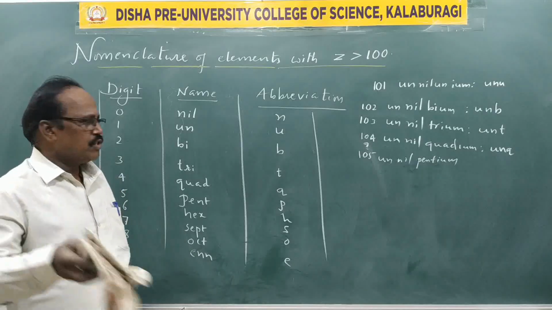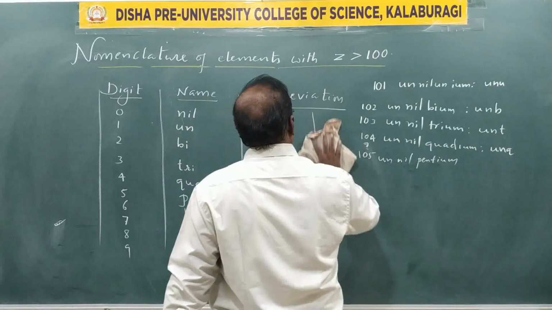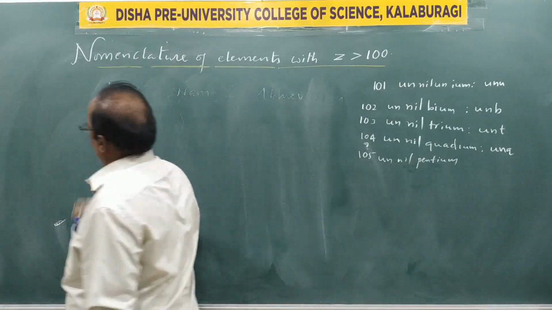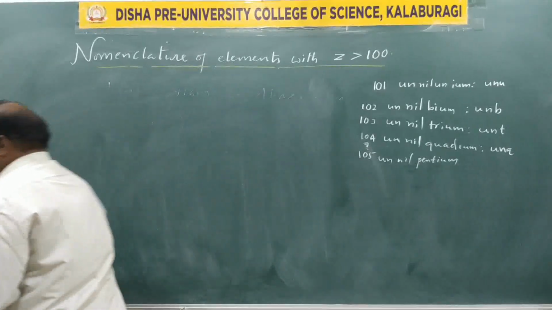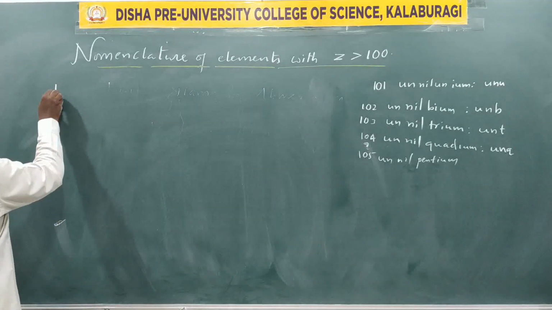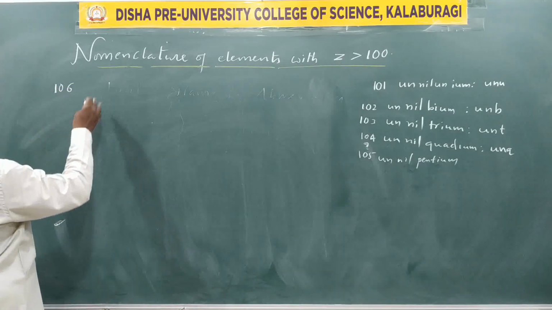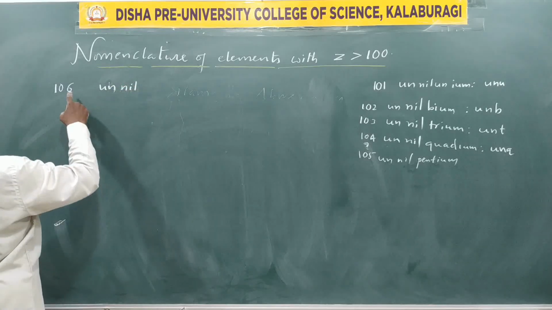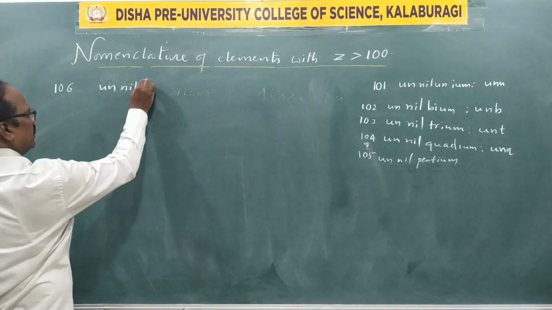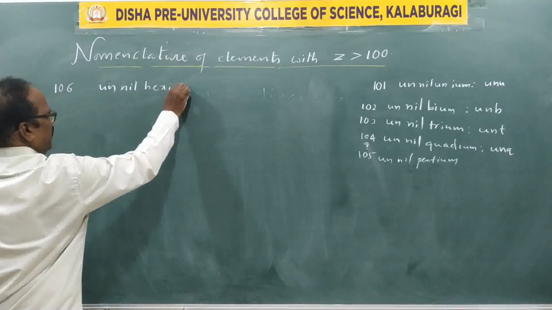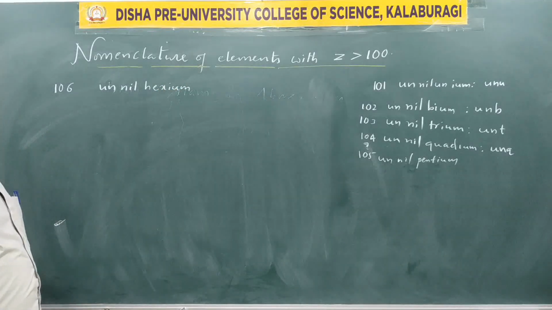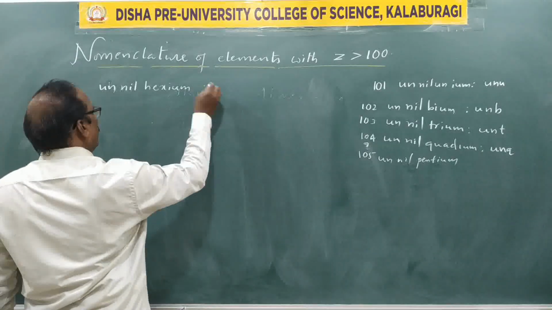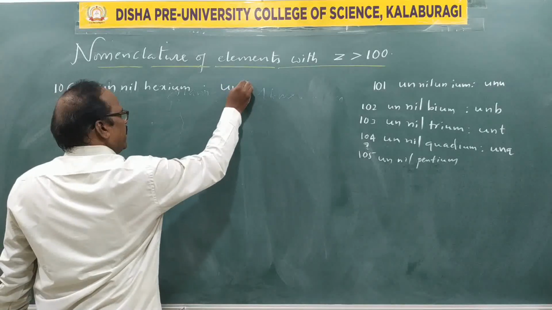Go from 106 to 110. You have to proceed. Now 106: 1 un, 0 nil, for 6 hex, hexium. Read this: unnil hexium. 106, symbol UNH.